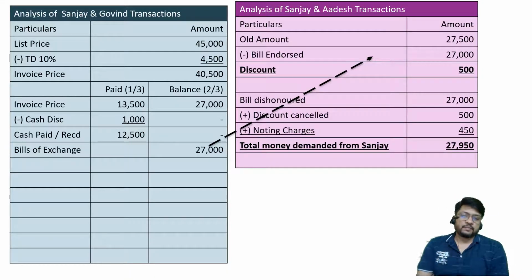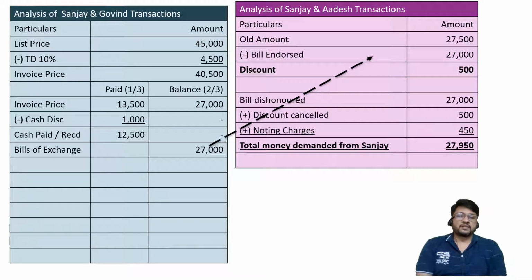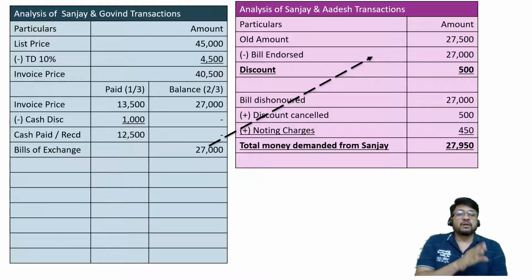dishonor by Govin. Cancellation of discount is on account of dishonor by Govin. So it's a mistake of Govin. Let us ask him to bear the charges of mistake. Let us ask him to pay 450 as well as rupees 500. For 450 you are correct, for 500 you are incorrect, because number one, discount is not cancelled on account of Govin.